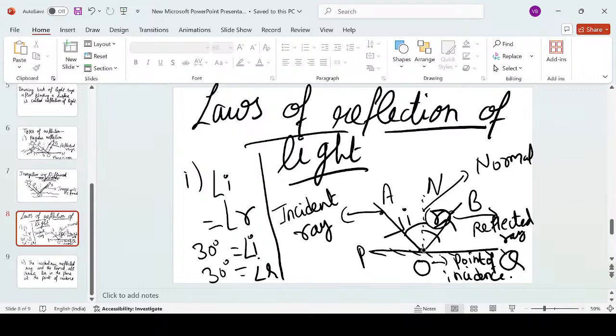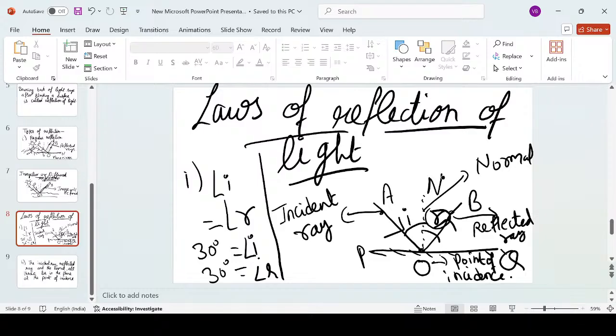And the normal. All three are intersecting at one common point, the point of incidence O. So the second law says the incident light ray AO, reflected light ray OB, and the normal ON, all three lie in the same plane. They are all three lying in this plain piece of paper.